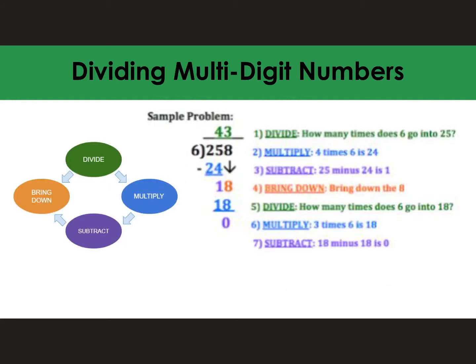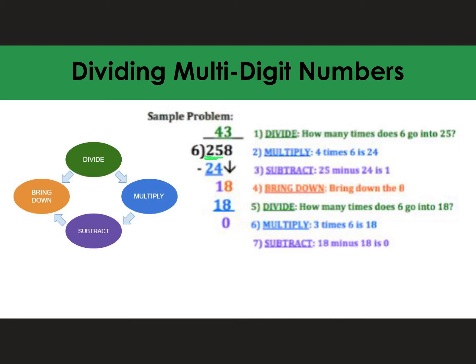Dividing multi-digit numbers. So we have an example and we have step-by-step instructions. We're just going to go through them. They're also color-coded. So 258 divided by 6. We're going to look at the 2, the first place there. Can 6 go into 2? Well, no. 6 can't go into 2 and produce a whole number. So then we have to look at 25. So that's our first step.